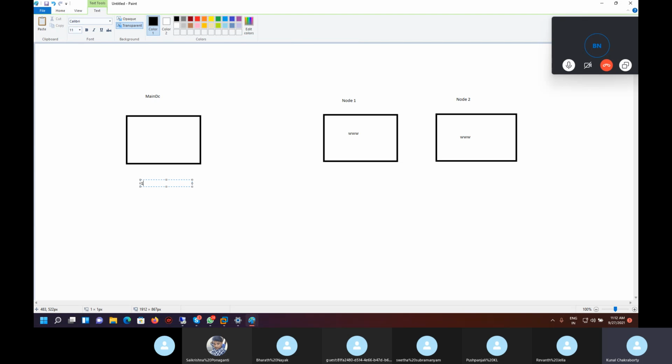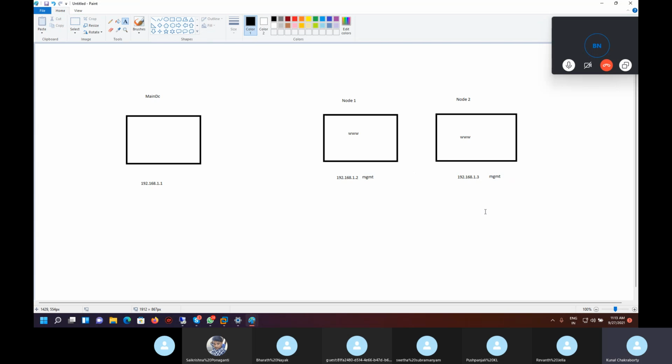Now here let's say this is the IP 192.1.1, correct? This node 1 also will have one IP and node 2 also will have one IP. Now these IPs are management IPs. We need to assign one more IP for NLB purpose.